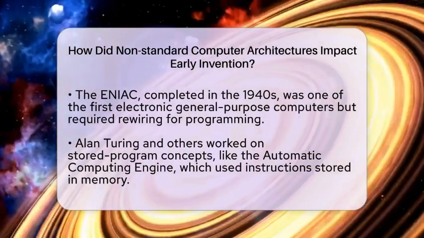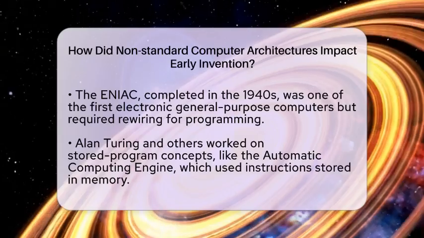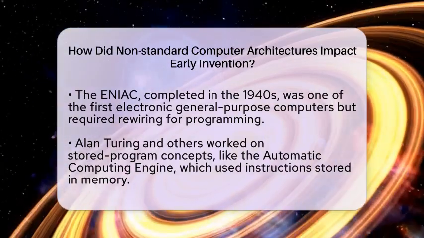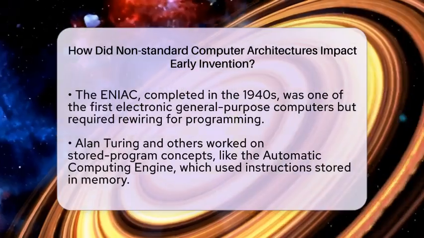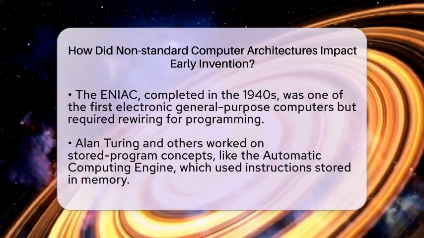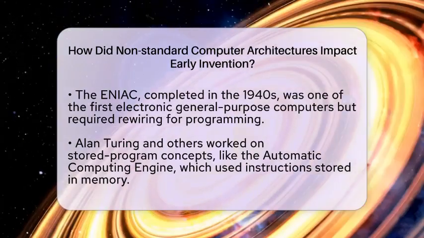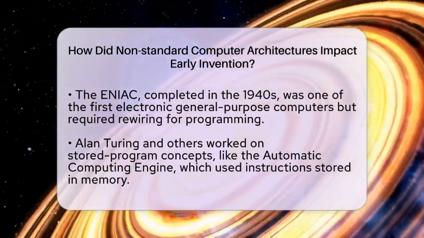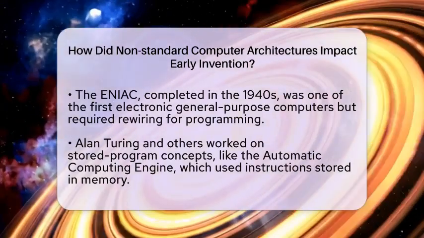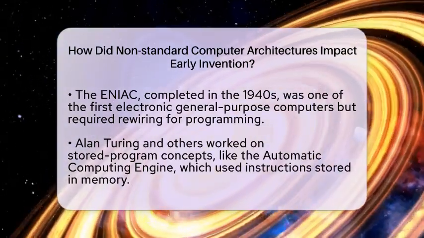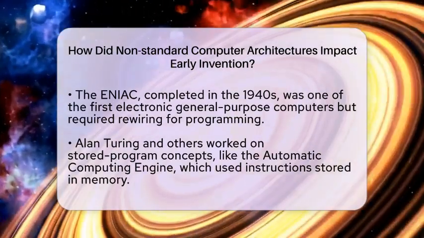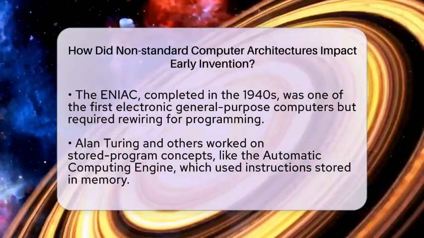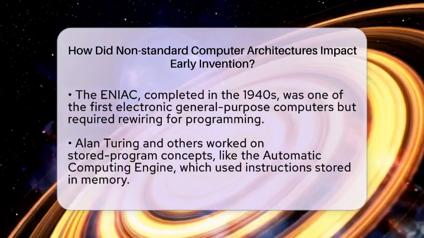The ENIAC, finished in the mid-1940s, was one of the first electronic general-purpose computers. It was different because it needed to be rewired to change programs, which was slow and cumbersome. This showed the limitations of fixed wiring and led to the idea of stored program computers. Meanwhile, Alan Turing and others worked on designs like the automatic computing engine, which used stored instructions and subroutines. These different ideas about how to organize memory and instructions pushed the field forward.